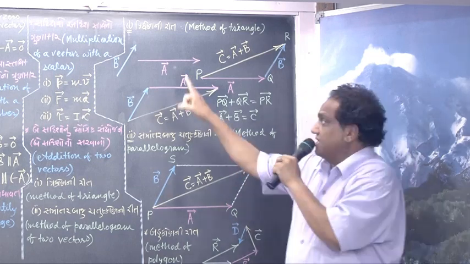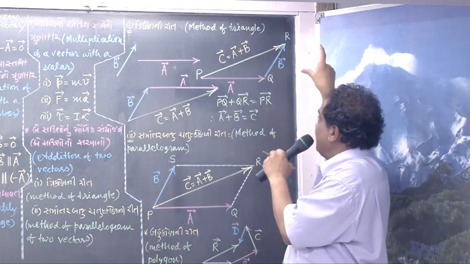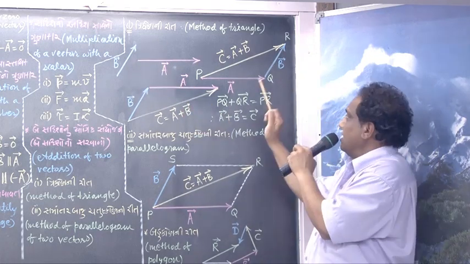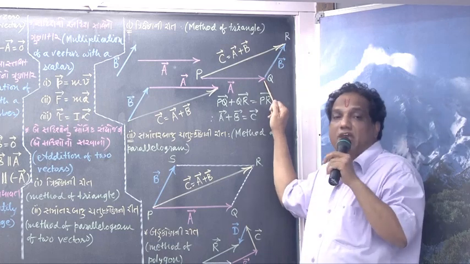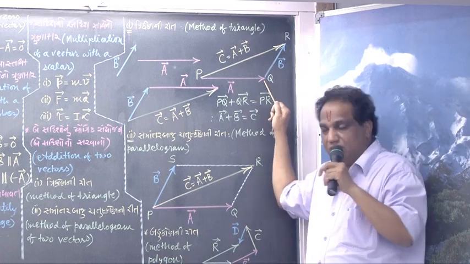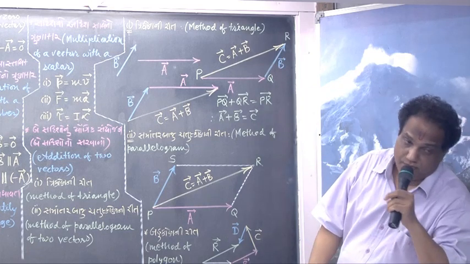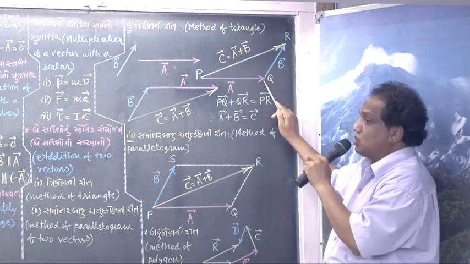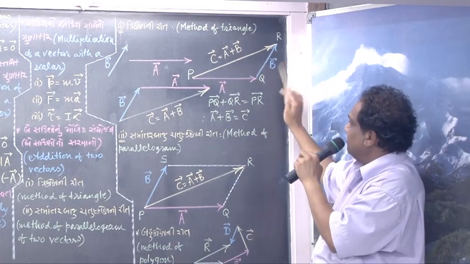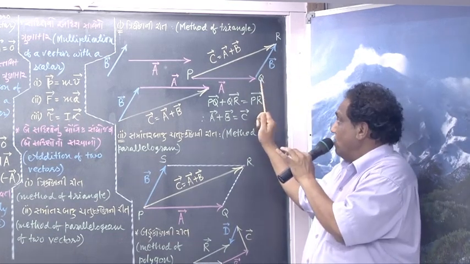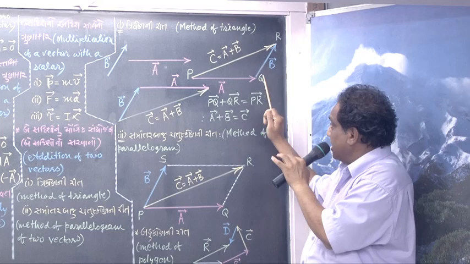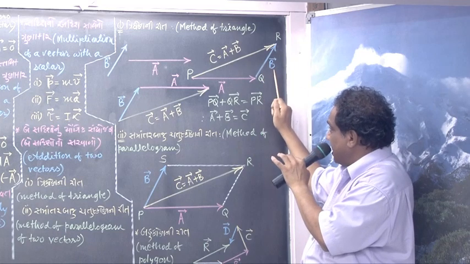And now you shift the second vector also, place it on the first vector such that the head of the first vector should become the tail of the second vector.